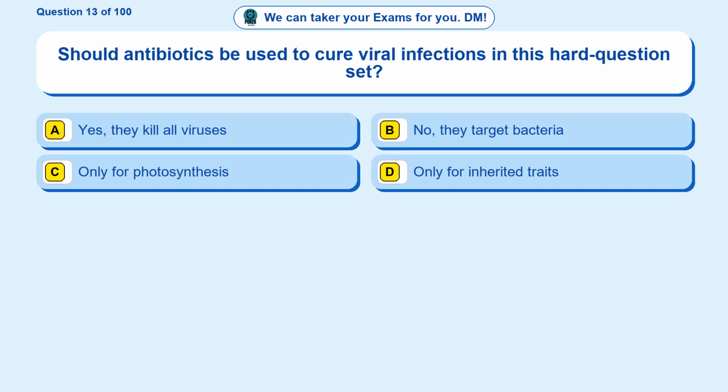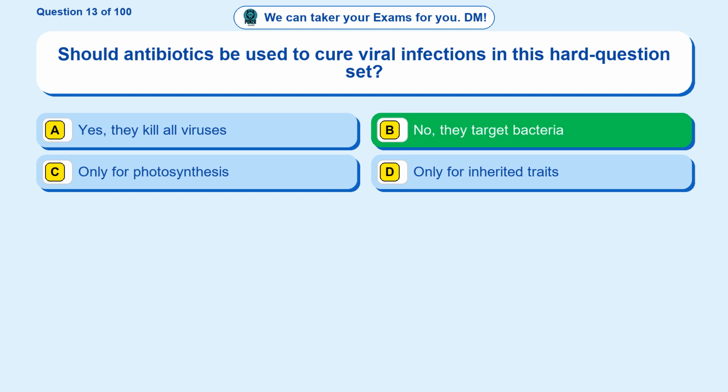Question 13. Should antibiotics be used to cure viral infections in this hard question set? Option A. Yes, they kill all viruses. Option B. No, they target bacteria. Option C. Only for photosynthesis. Option D. Only for inherited traits.